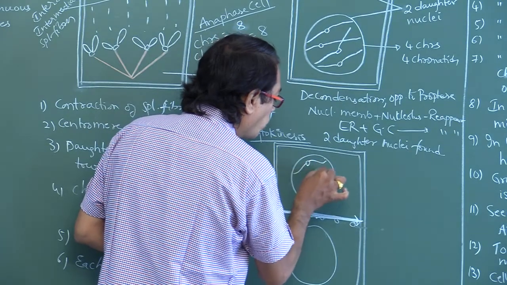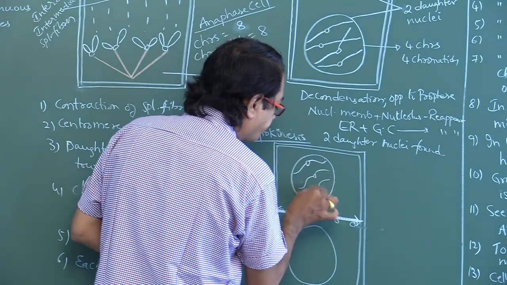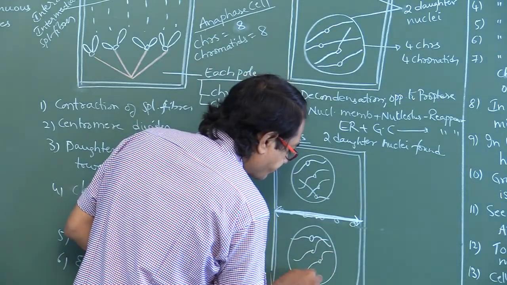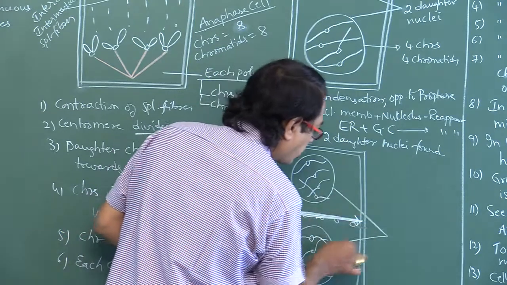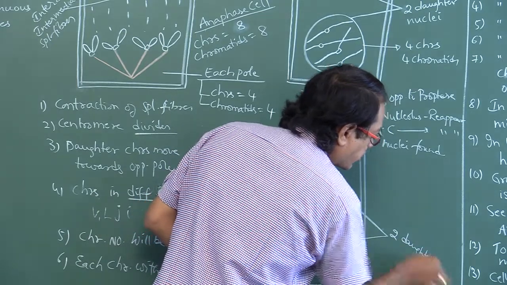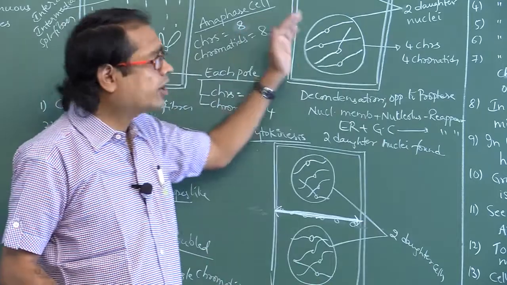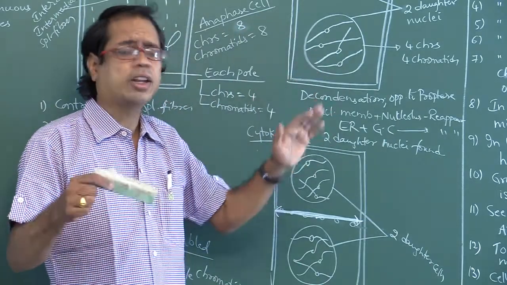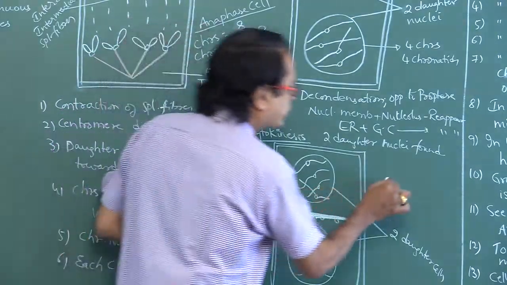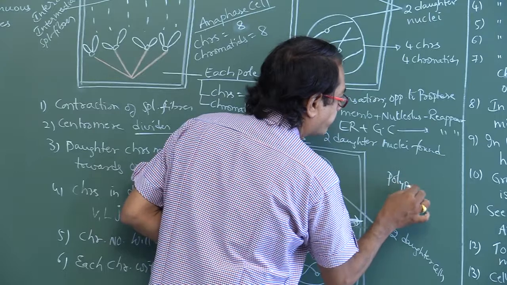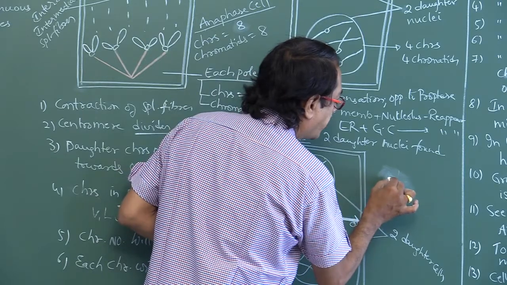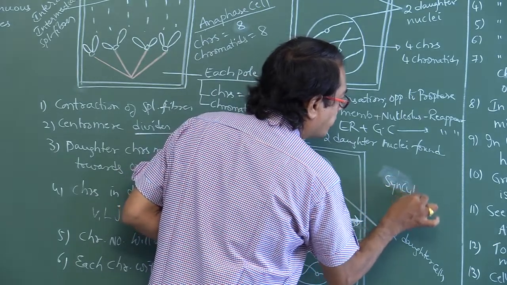Finally, two daughter cells are formed. This is one daughter cell, and this is another daughter cell. So, these are called two daughter cells. If karyokinesis occurs, after that cytokinesis occurs. If cytokinesis fails, it results in polyploidy. It results in syncytium. Multinucleate condition is called syncytium.